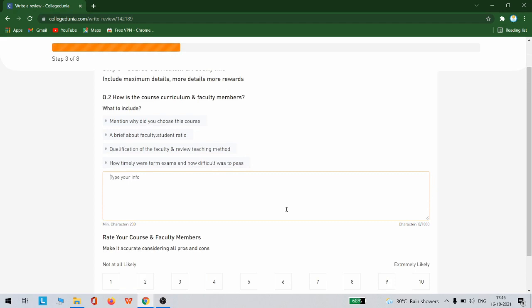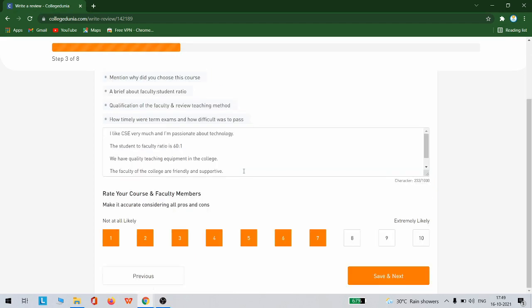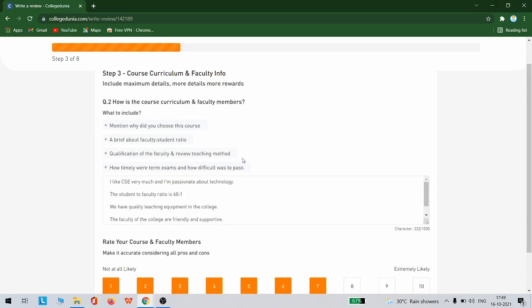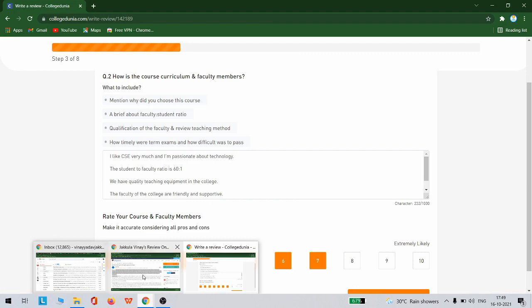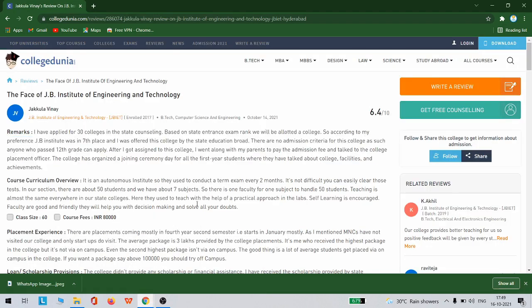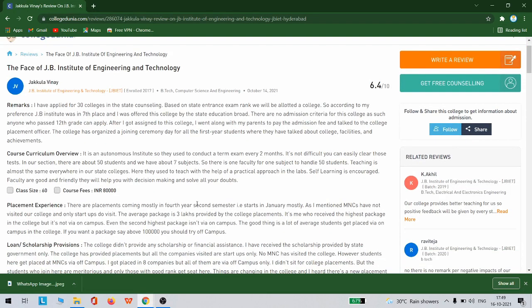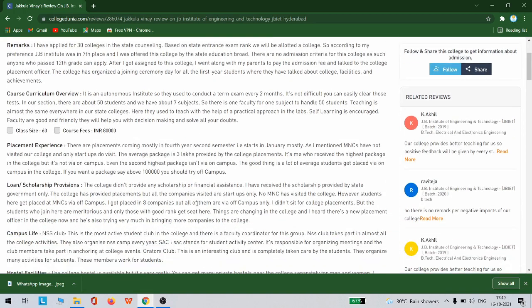Again, this is the same. Let me pause this video and complete this step again. So you can see I have answered all the questions that were asked here. Try to maintain the answer in a paragraph, because, as I have already shown you, it should look something like this. There is no point-to-point answer. This is the model one, so you have to refer to this.